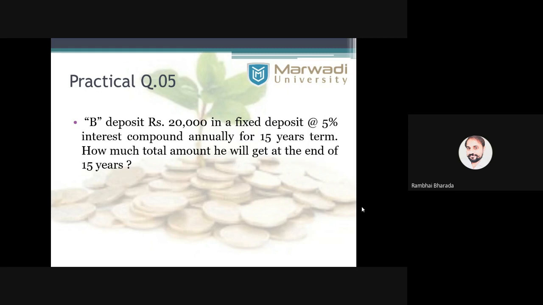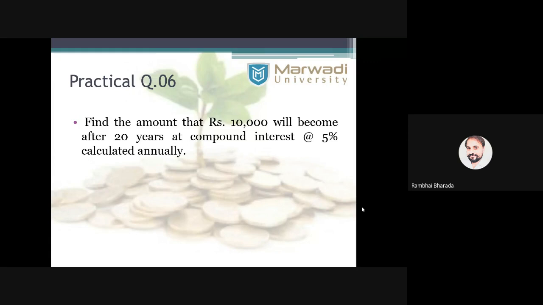Question number 5 is in your homework. Now see question number 6: find the amount that rupees 10,000 will become after 20 years at a compound interest of 5% calculated annually.